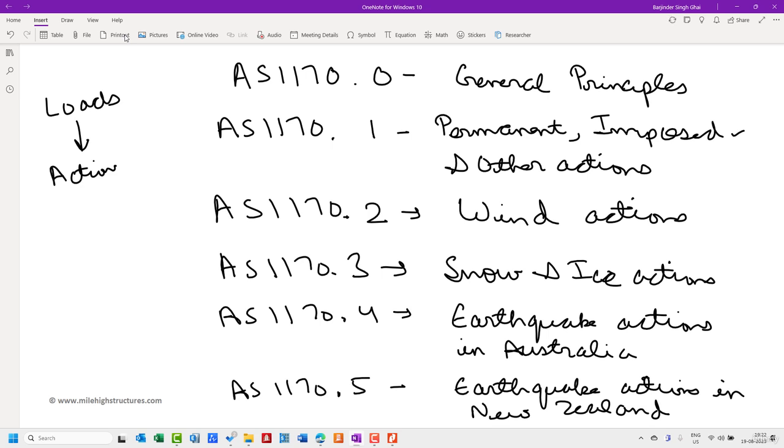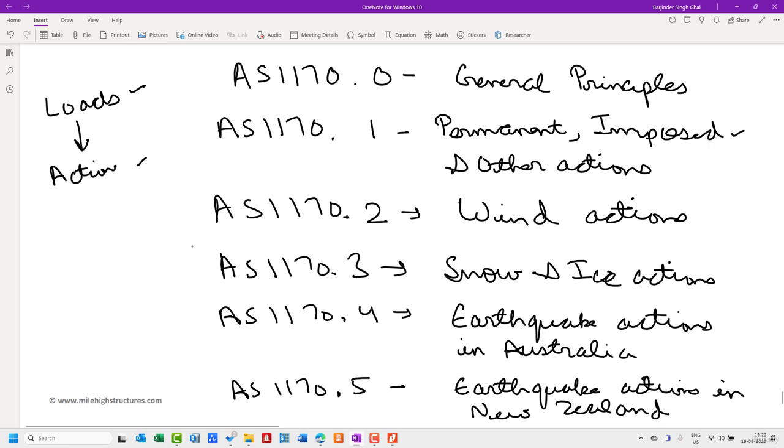Now in this lecture series, we shall use the words loads and actions both. They basically mean the same. And all of these codes have undergone various amendments and revisions, so we shall be targeting the latest code as of today, that is August 2023.